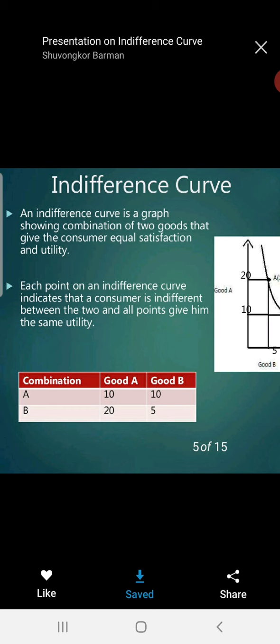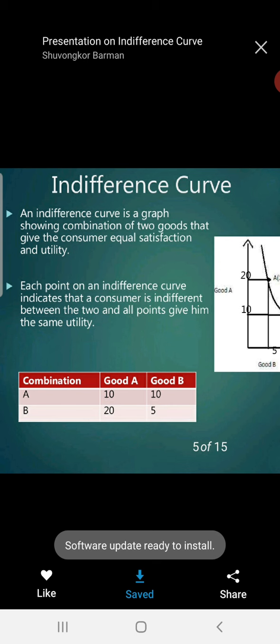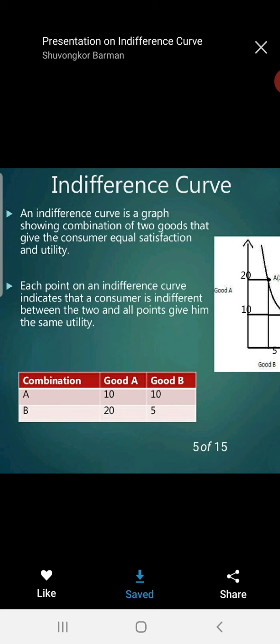So again I am revising, what is the indifference curve? It is the graph which shows the combination of two goods which gives the same satisfaction to the customer. Each point on the indifference curve indicates that the consumer is indifferent between all the points given to him. That table is given. Let me consider Ram is there and Sita is there. रामला दोन्ही वस्तू घ्यायच्यात, सीतालाही दोन्ही वस्तू घ्यायच्यात, ए आणि बी वस्तू घ्यायची आहे त्यांना. ओके, राम काय करणार की बाबा 50% ह्या वस्तूवर खर्च कर आणि 50% ह्या वस्तूवर खर्च कर. ओके, म्हणून त्यांना 10 त्यांचं इन्कम 20 आहे.